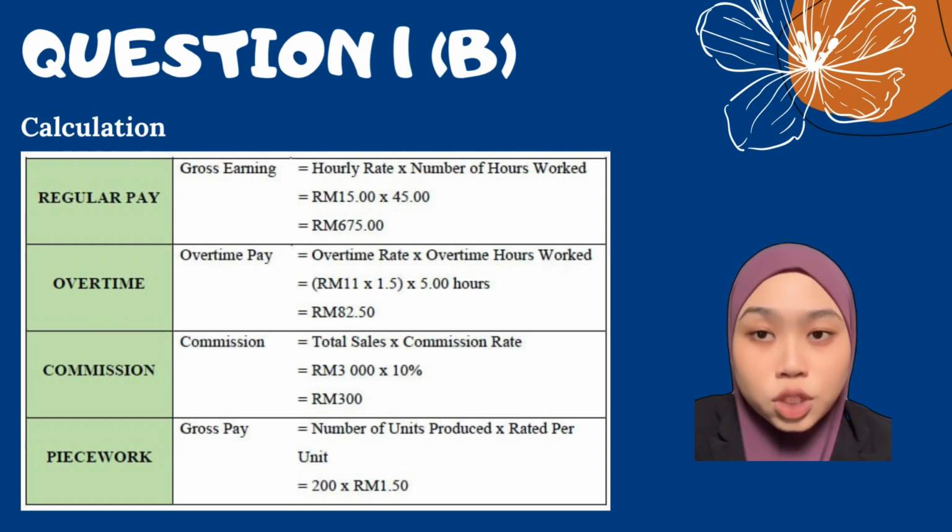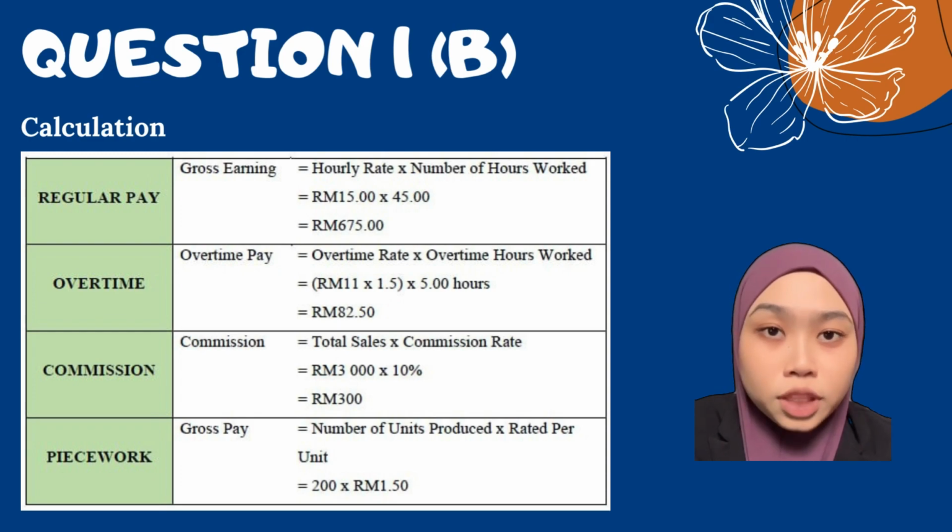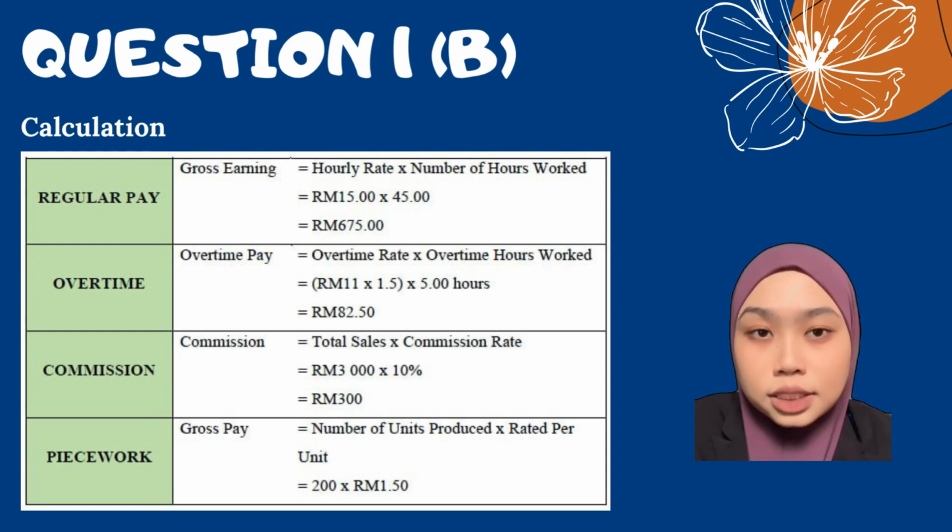Next is calculation to get overtime pay. The method is overtime rate times overtime hours worked. For example, 11 ringgit times 1.5 times 5 hours equal to 82 ringgit 50 cents.